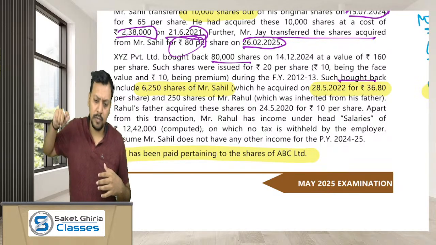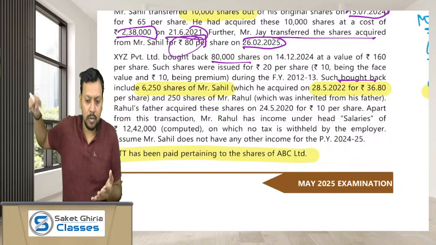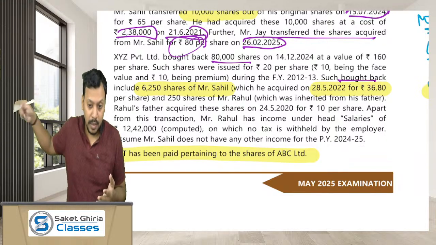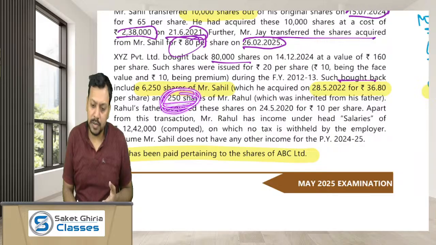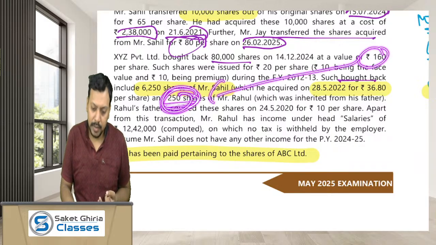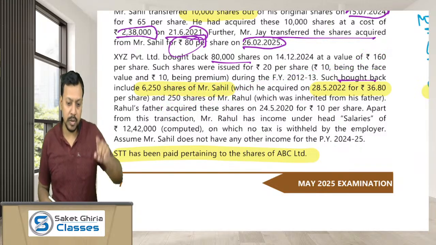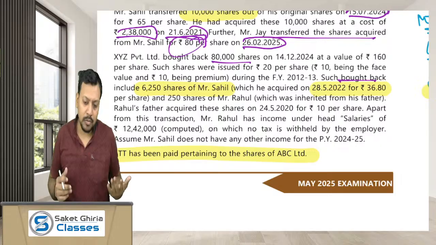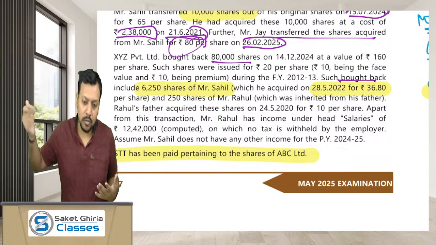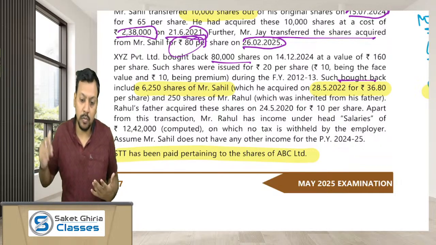So the cost of acquisition in the hands of Mr. Rahul would be the cost of acquisition in the hands of his father, for 250 shares. What is the gross amount Mr. Rahul has received in this buyback? 250 shares at 160, so the gross amount would be 40,000 rupees. This would be taxable as income from other sources in the hands of Rahul. But sir, what about the cost of these shares? 10 rupees is the cost. So that cost would create a loss of rupees 10 per share.